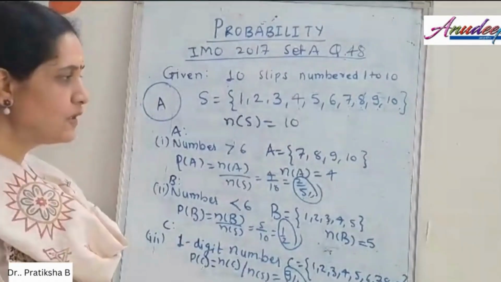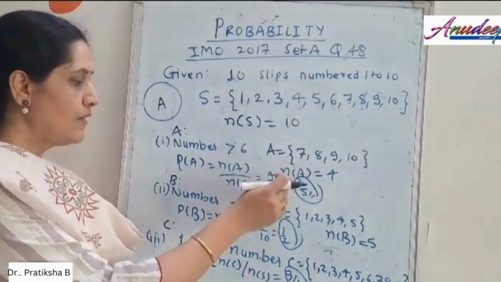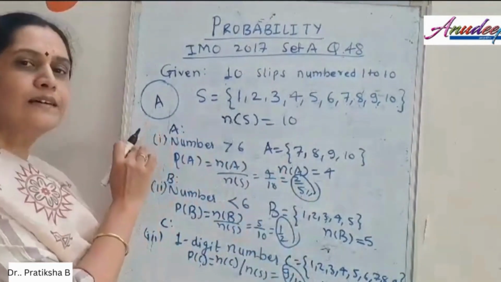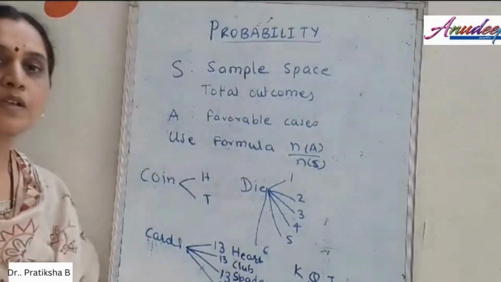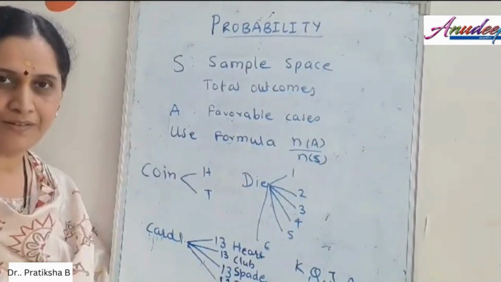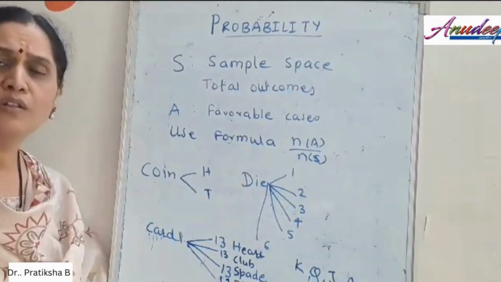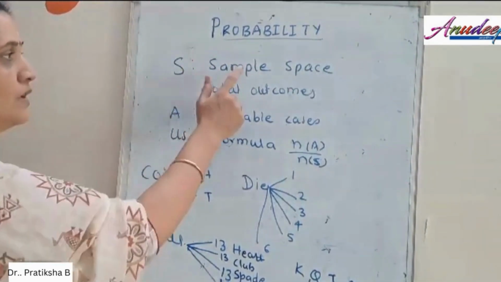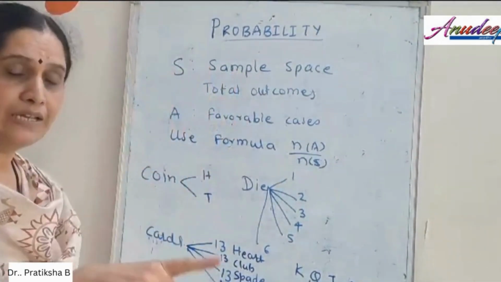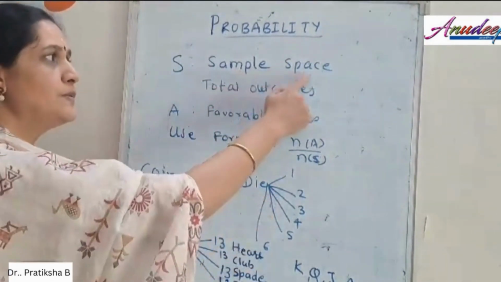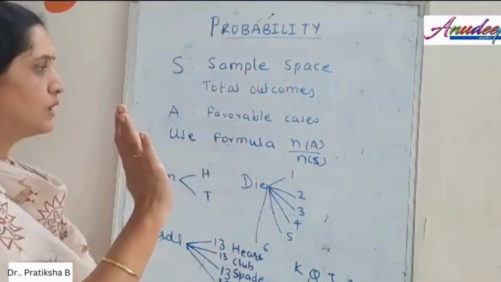So from the MCQs, the answer where we have 2 by 5, 1 by 2, 9 by 10, it is the MCQ A. So this is how it is very easy to solve problems on probability. The trick is, always remember what the sample space is for the given problem. If you define the sample space clearly, it will be easier for you to obtain the answer. Sample space is nothing but the total number of outcomes.